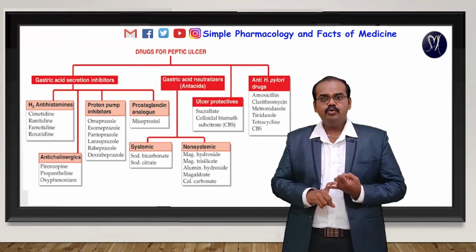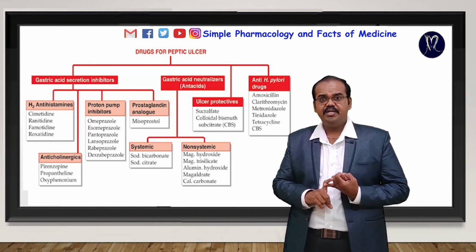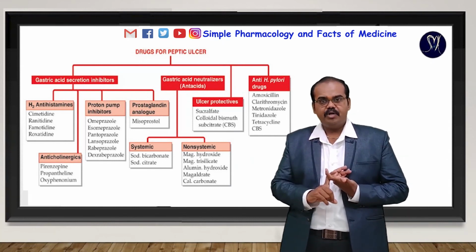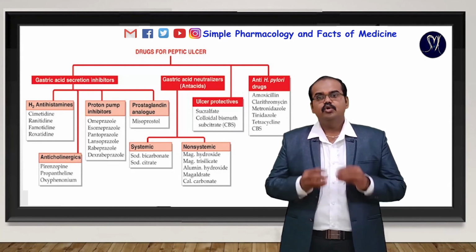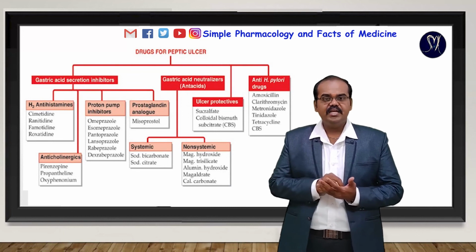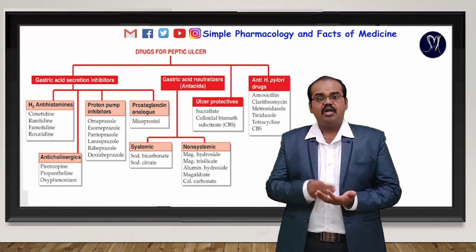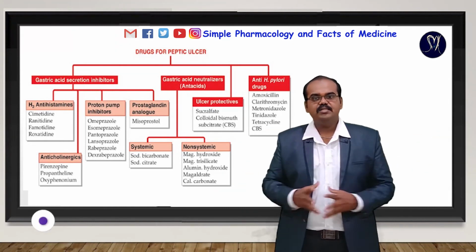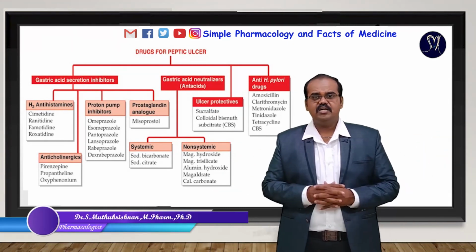We include different kinds of antibiotics in different doses, then anti-secretory drugs, ulcer protective drugs and ulcer healing drugs. Only with combination therapy can we eradicate the organism and also treat the ulcer. So this is the overall mechanism of anti-ulcer drugs.